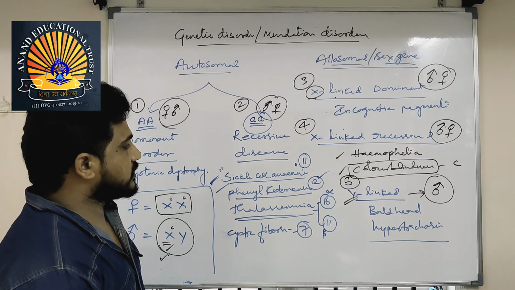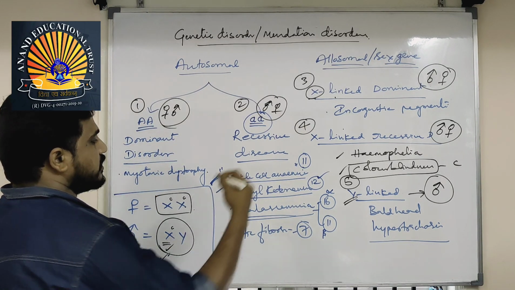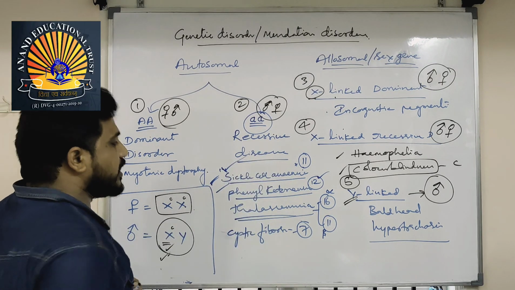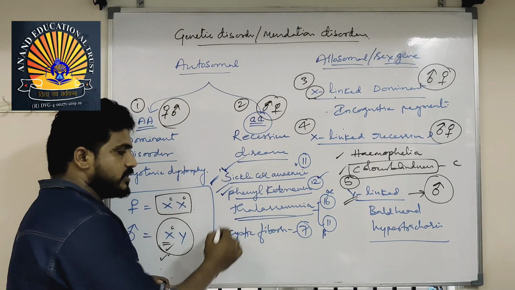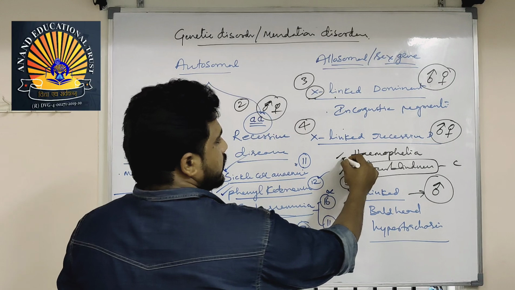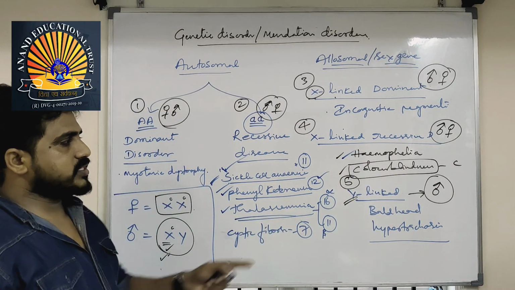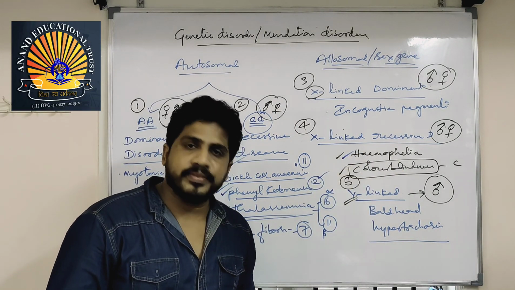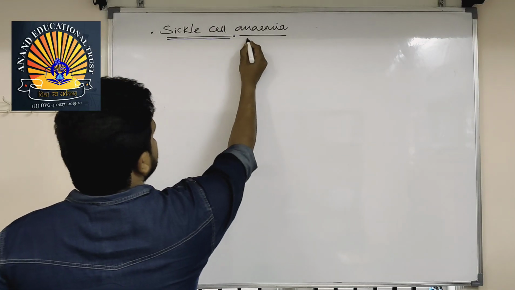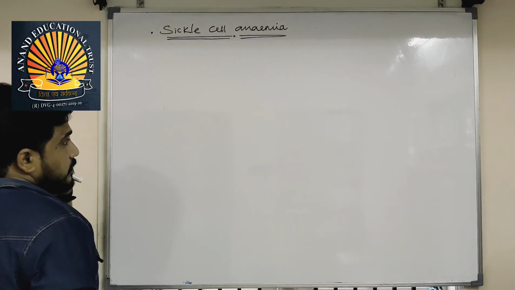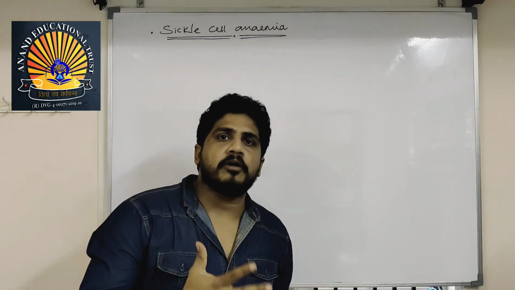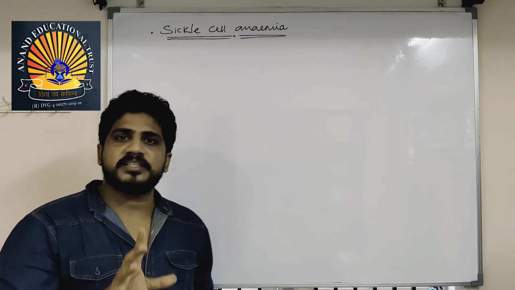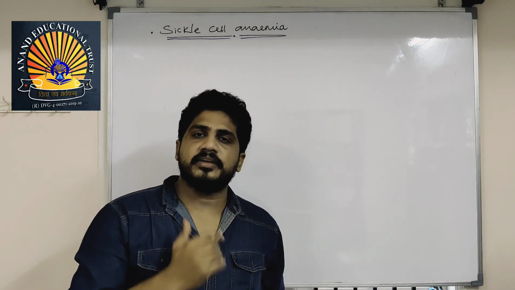So let us discuss the important diseases here. First one sickle cell anemia, second one phenylketonuria, third one thalassemia, fourth one hemophilia. Once hemophilia is discussed, color blind is also covered. Sickle cell anemia in detail. If you want to understand the abnormality, first you must know what is normality. Then you can understand this.